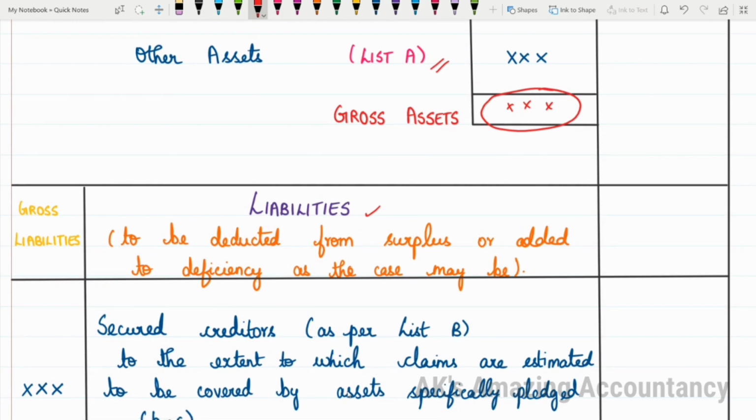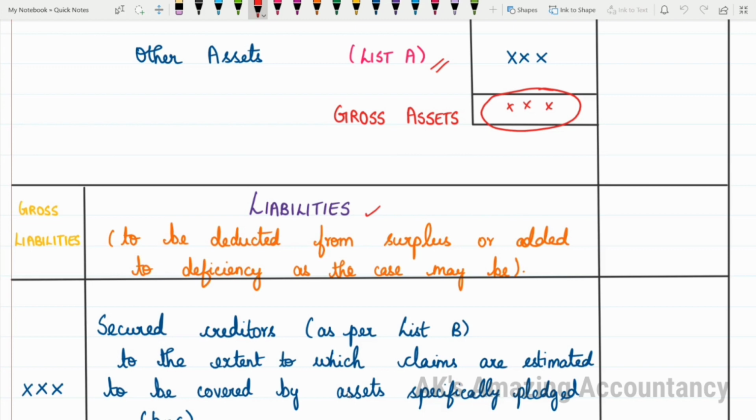See, you have a surplus already, isn't it? What is that surplus? It is the total of list A and list B together. With that surplus, you will start making payments one after the other in the order. You'll be paying preferential creditors, debenture holders, bank overdraft, unsecured creditors, and all that. But up to a certain limit only, that surplus will be available. After a particular point, the surplus will get totally exhausted and you will start getting deficiency.